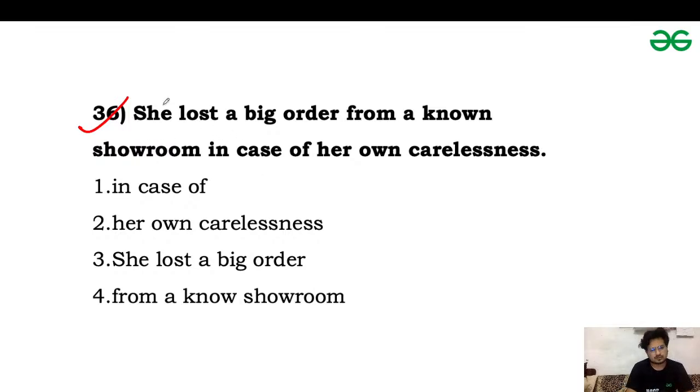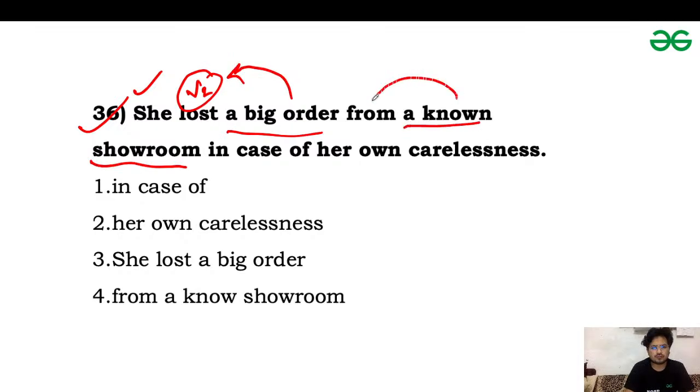So she lost. She is a subject and it is used in its singular form. Lost is the second form of the verb. A big order is an object of this lost verb. From a known showroom. A known showroom is an object of the from preposition. In case of is used as a preposition here, and her own carelessness is an object of the in case of preposition.